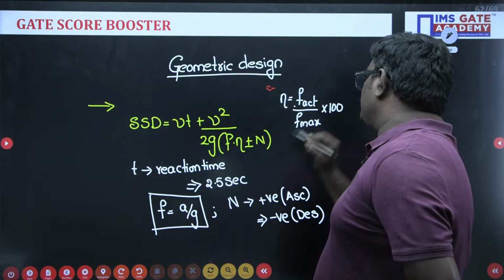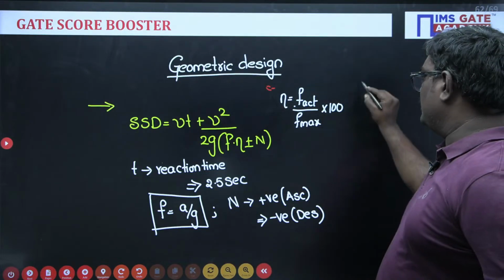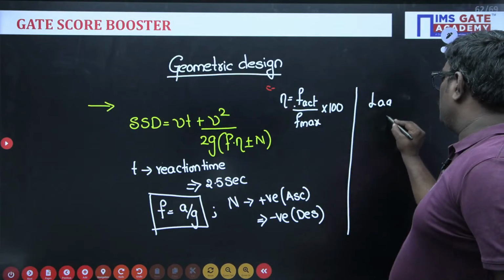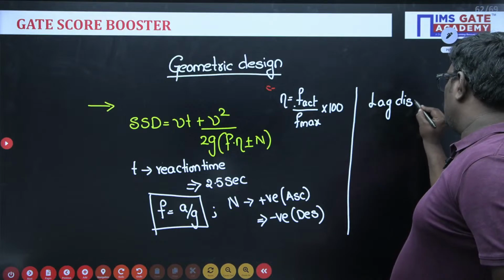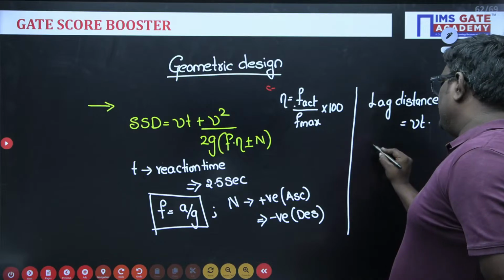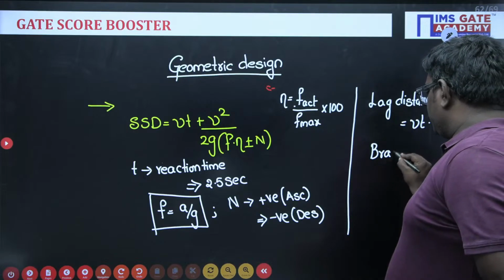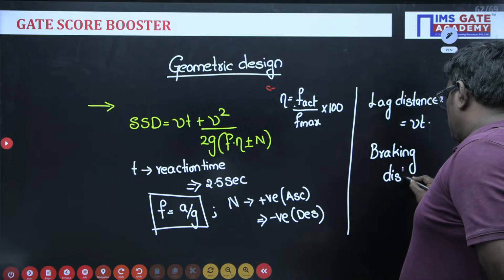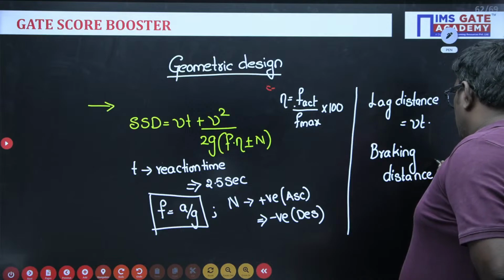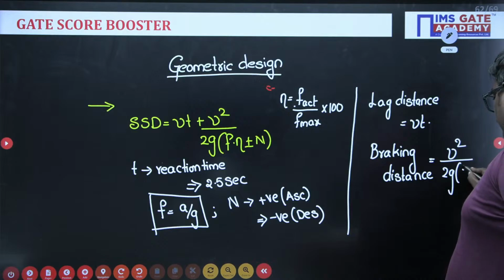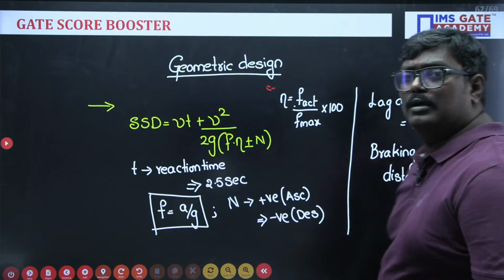And remember, students, here let me tell you another important case. Lag distance is equal to V into T, and braking distance is equal to what, sir? It is equal to V square upon 2G into F into N upon plus or minus N. So this is the formula for braking distance.